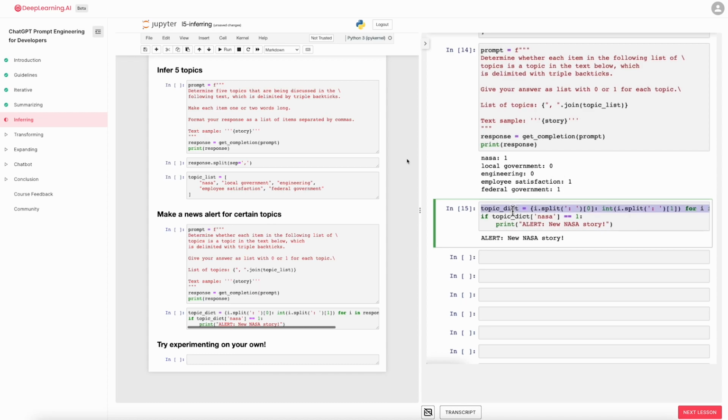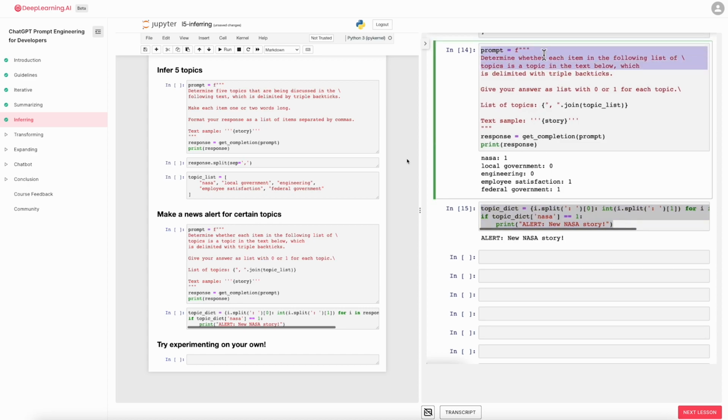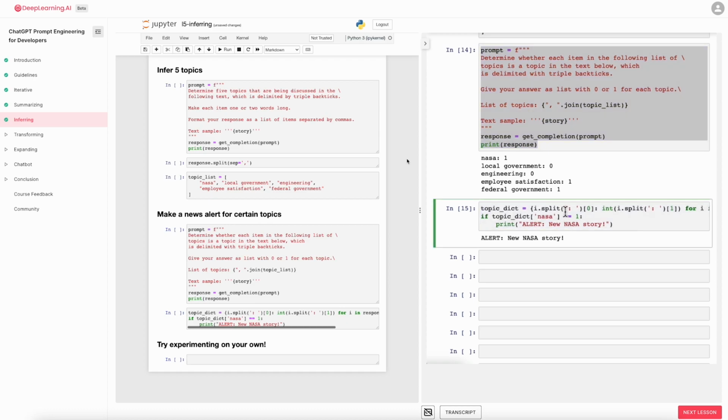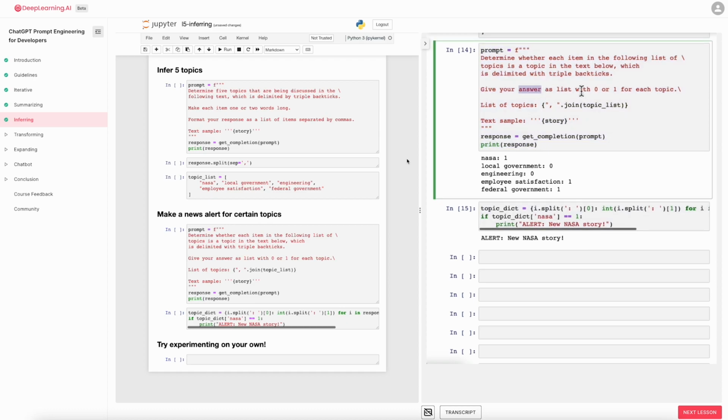Oh, just one thing. I use this topic dictionary down here. The prompt that I use up here isn't very robust. If I wanted a production system, I would probably have it output the answer in JSON format rather than as a list, because the output of the large language model can be a little bit inconsistent. So this is actually a pretty brittle piece of code. But if you want, when you're done watching this video, feel free to see if you can figure out how to modify this prompt to have it output JSON instead of a list like this, and then have a more robust way to tell if a particular article is a story about NASA.